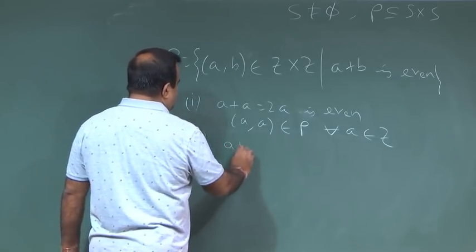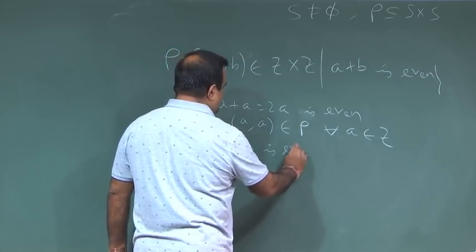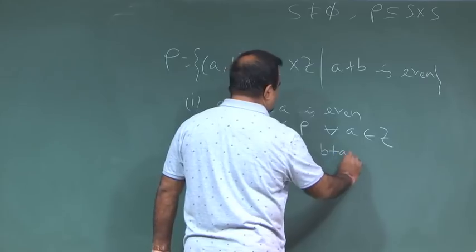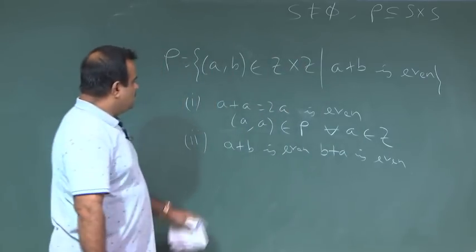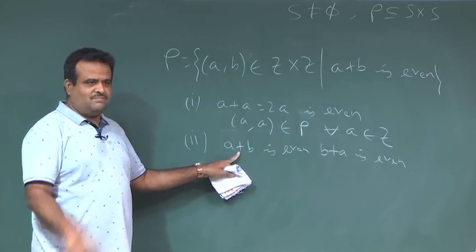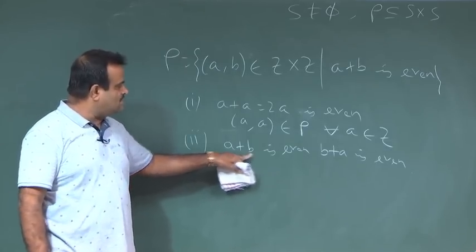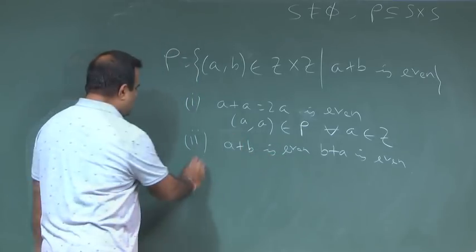Yes, because if A plus B is even, then B plus A is also even, because plus is commutative. Commutative means A plus B is the same as B plus A. So, the value is the same. This is the real number plus.